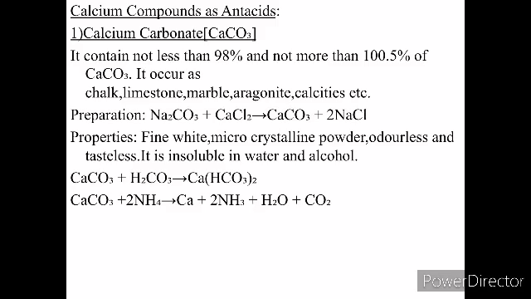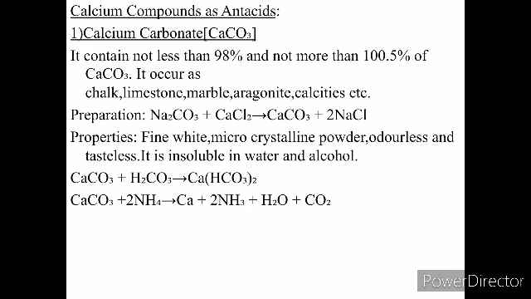Then we talk about calcium compounds as antacids. We have calcium carbonate. This contains not less than 90%, not more than 100.5% of calcium carbonate. Occurs as chalk, limestone, marble, calcite, aragonite. Preparation: sodium carbonate plus calcium chloride gives calcium carbonate and NaCl. This is available as fine white crystalline powder, odorless, tasteless, and insoluble in water and alcohol.